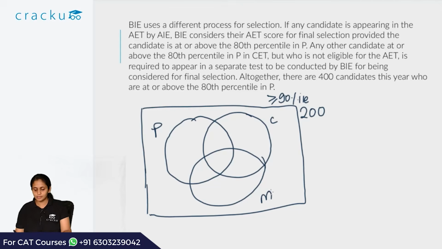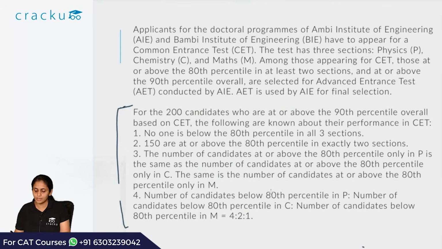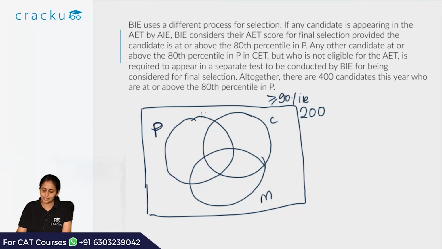And the first clue that we are given is no one is below 80th. So for them to be inside this set is that they are at or above 80th percentile in each of these particular subjects. If they are below 80th percentile, then they are outside the circle essentially. So if you are part of this P circle, you are at or above 80th percentile in physics. If you are part of this C circle, you are at or above 80th percentile in chemistry. And if you are part of the M circle, you are at or above 80th percentile in maths. If you are outside these 3 circles, you are below 80th percentile in all 3 subjects, but you are above 90th percentile overall.